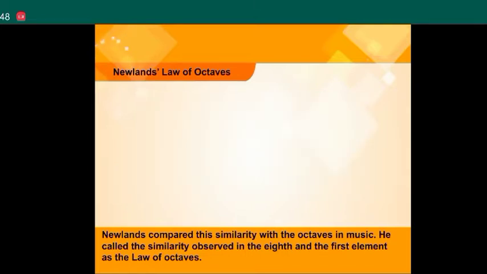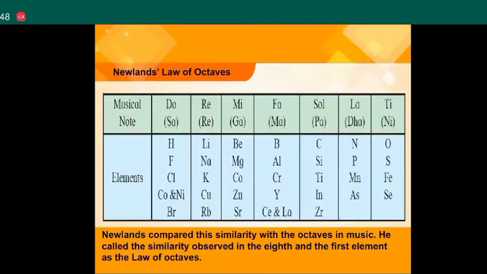He called the similarity observed in the 8th and the first element the law of octaves, with musical notes Do (Sa), Re (Re), Mi (Ga), Fa (Ma), Sol (Pa), La (Dha), Ti (Ni). The elements were arranged as H, Li, Be, B, C, N, O, F, Na, Mg, Al, Si, P, S, Cl, K, Ca, Cr, Ti, Mn, Fe, Co and Ni, Cu, Zn, Y, In, As, Se, Br, Rb, Sr, Ce and La, Zr.